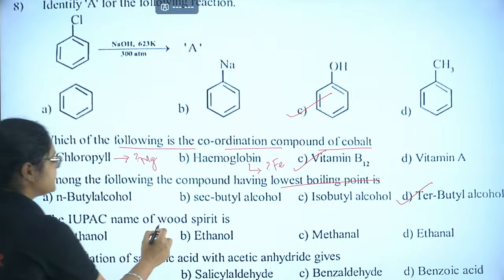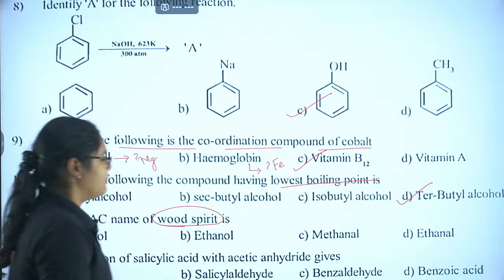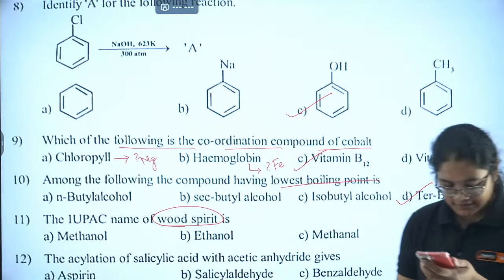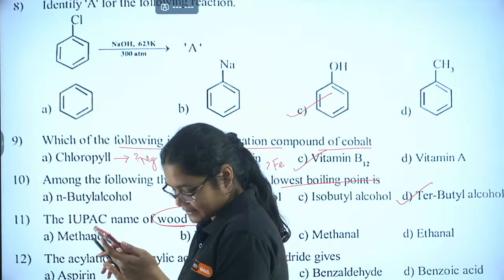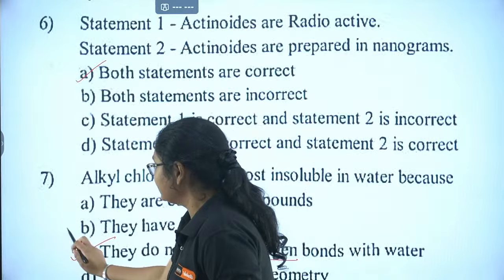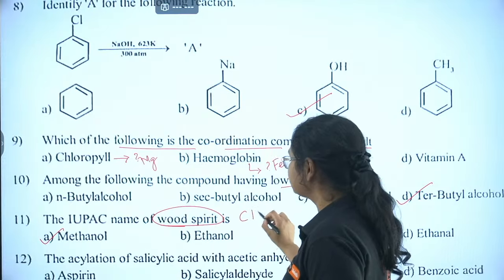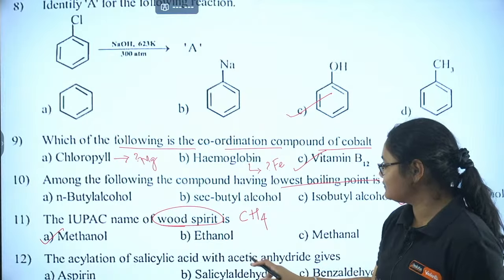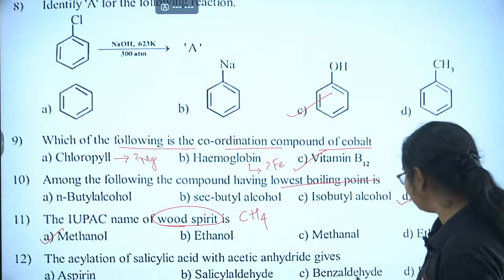Next, the IUPAC name of wood spirit: methanol or ethanol? What is the correct answer here? Shahana has given the answer. Yes, methanol is the correct answer here. The formula is CH3OH. Now, the acylation of salicylic acid with acetic anhydride gives you aspirin, salicylic aldehyde, benzaldehyde or